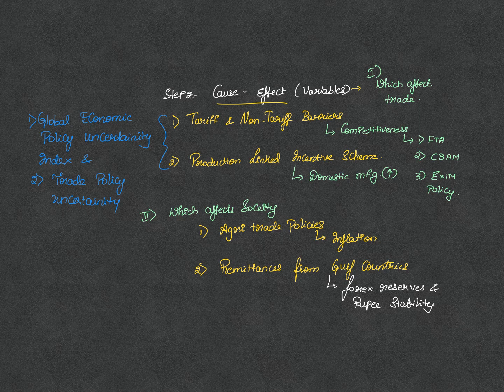In an increasingly globalized world, we have decided that we should not impose tariffs. What do you mean by tariffs? It is a price or a tax imposed by one country on the imports from another country to discourage them. The purpose is to safeguard the domestic industry. Non-tariff barriers means anything other than taxes or duties. That is, if you demand higher regulatory compliance, stricter quality control on the products, that is non-tariff barriers.